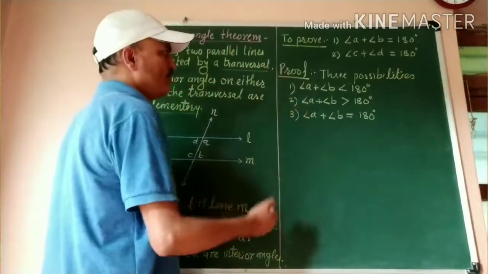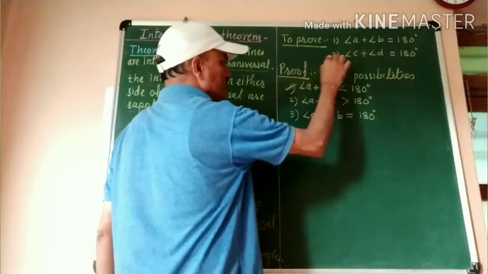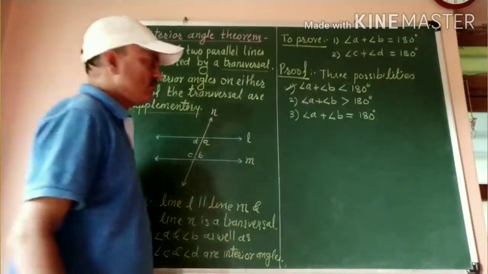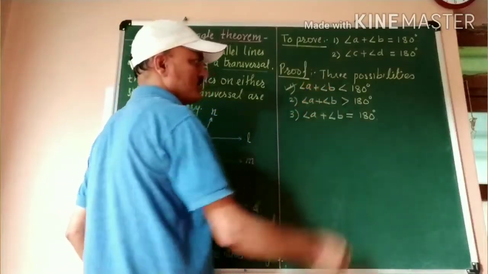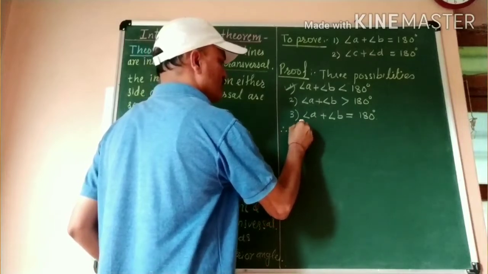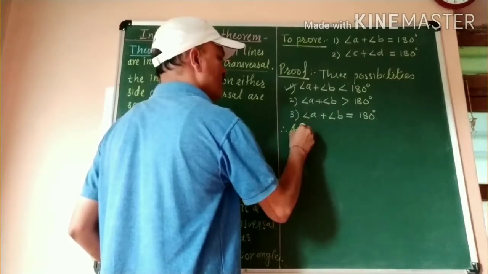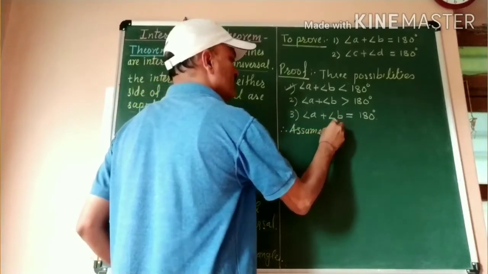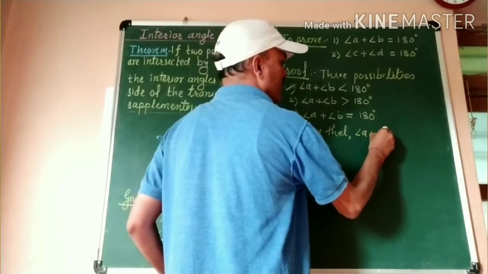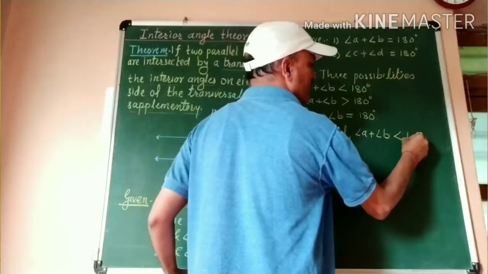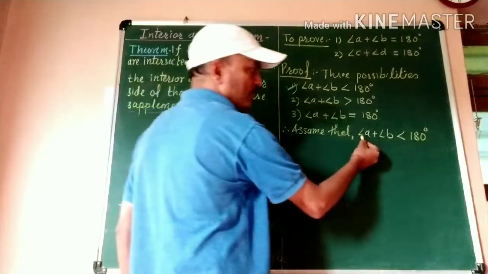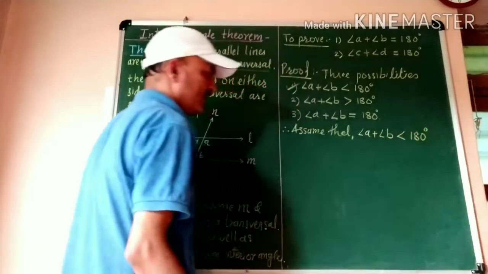Okay. Now we will check whether this first possibility is true or false. We take this possibility as true. Therefore, what do we write here? Suppose or assume that angle A plus angle B is less than 180 degrees.